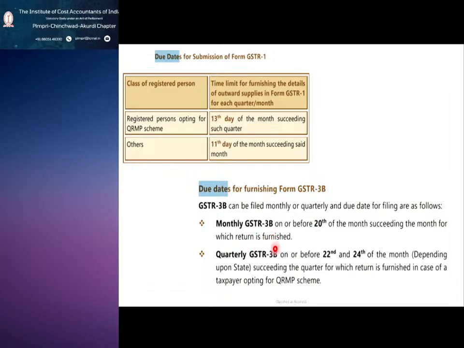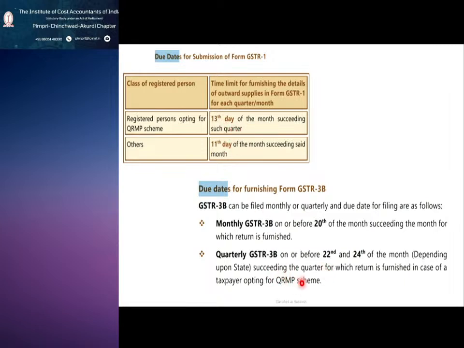If the person has opted for the QRMP scheme, then he will be filing on the 13th day for GSTR 1. For GSTR 3B, it is the 22nd or 24th of the succeeding quarter. So this is also quarterly.